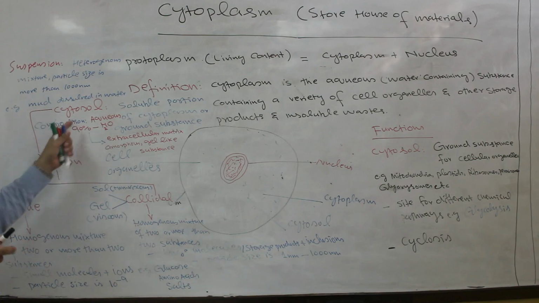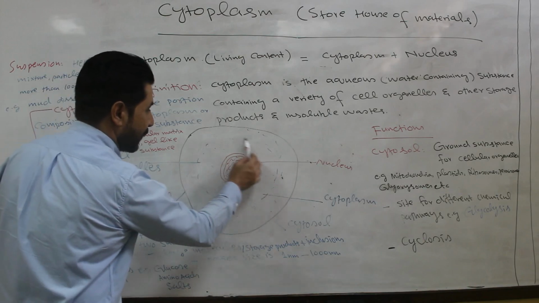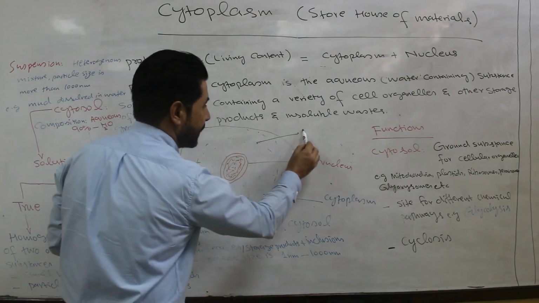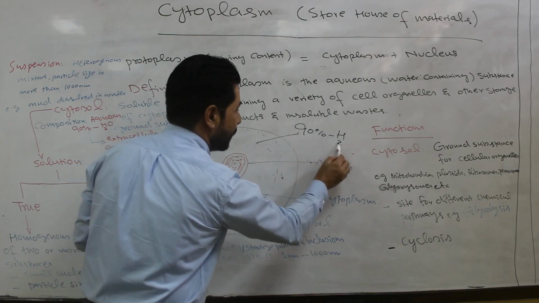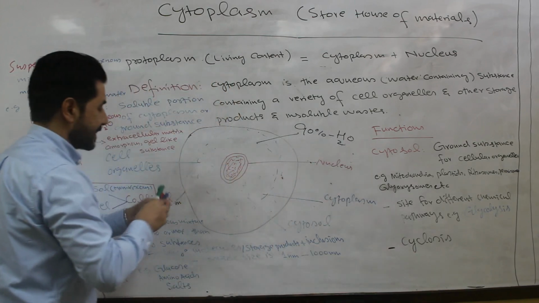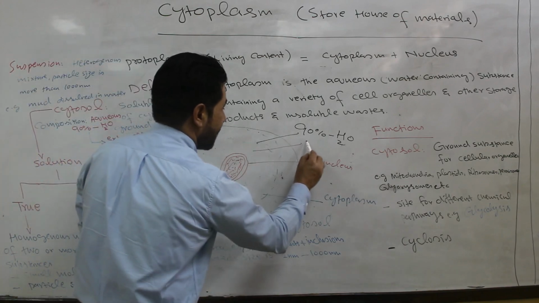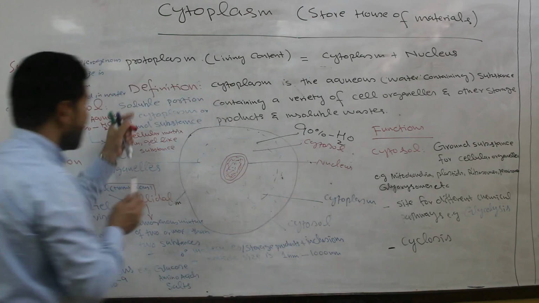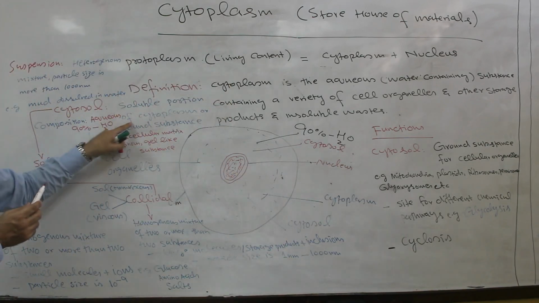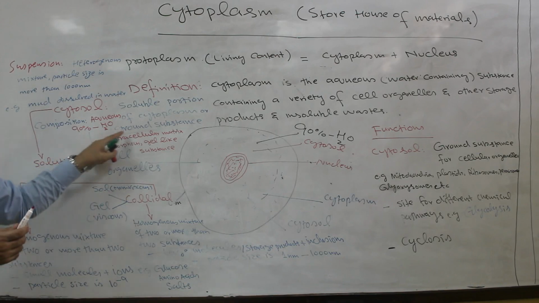What is cytosol? This region which is mainly aqueous, which mainly consists of what? 90% H2O. This soluble portion is called cytosol. Cytosol is the soluble portion of the cytoplasm, and it also forms the ground substance.